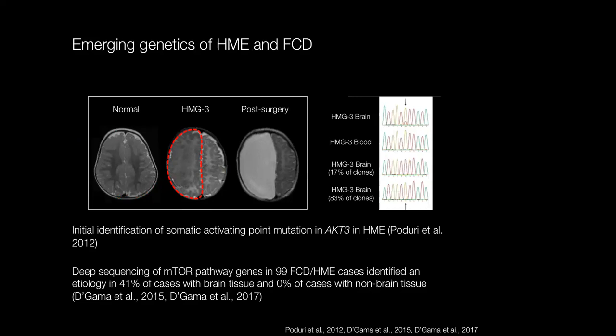So over the past 6 years or so since this initial paper, we've been able to collect over 100 cases of hemimegalencephaly, focal cortical dysplasia, and some related megalencephaly syndromes. And we've used targeted deep sequencing of mTOR pathway genes to be able to identify a genetic etiology in over 40% of the cases where brain tissue is available, but importantly, in none of the cases where we don't have brain tissue available, which really has important clinical diagnostic implications when we're thinking about being able to diagnose patients that come to the clinic with these phenotypes.